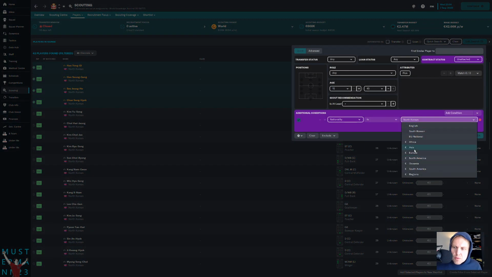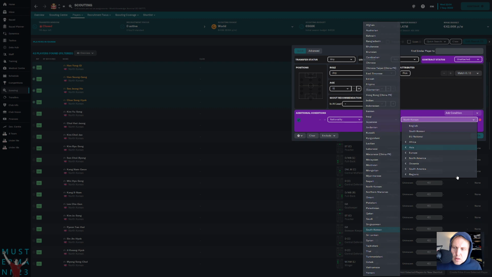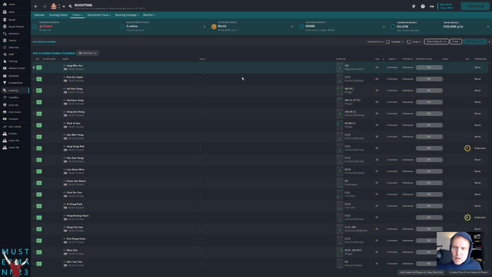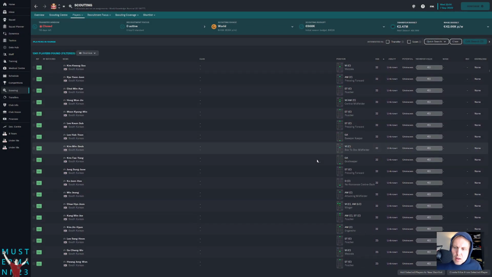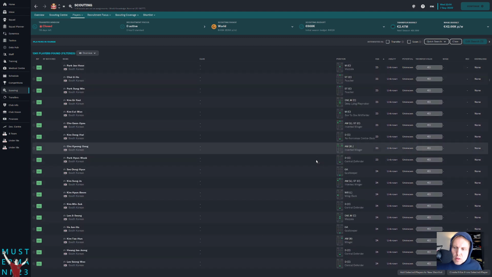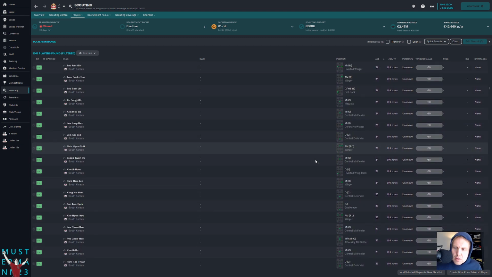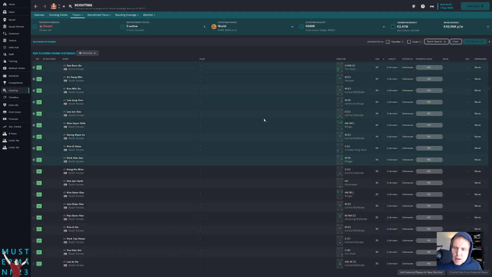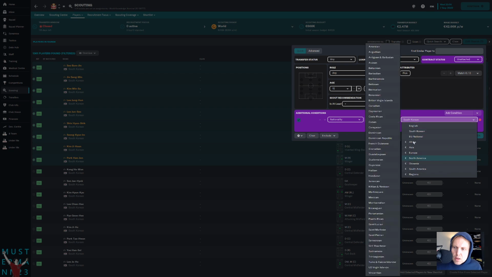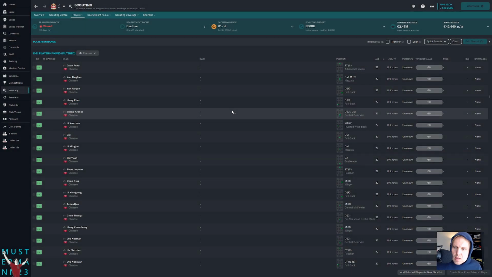And we'll do the same thing for South Korean players. Let's see what comes up. We've got guys from age 20 to about age 24, something like that. There's a whole ton of guys here that we can look at. And we do the same thing: we add them over to the Trialist shortlist. I don't know, what other nationality do we want? We want Chinese players, right? So we go look at the Chinese guys, and we're going to do the exact same thing.